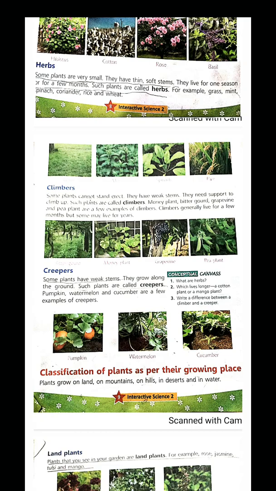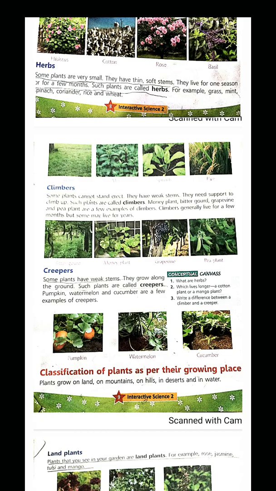You know, money plants live for so long in your house. And these are climbers. You plant a money plant in your house, and the way it gets support, in that same way it keeps on growing and growing. So these are climbers. Now let's study about creepers.